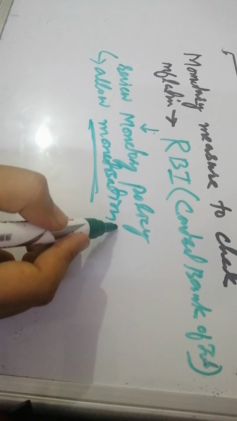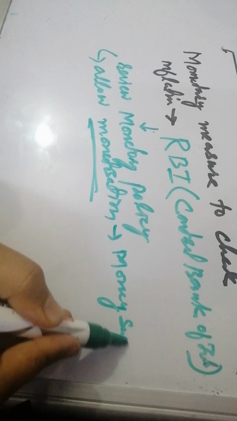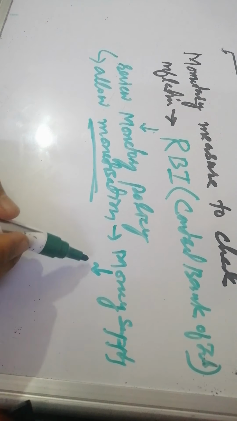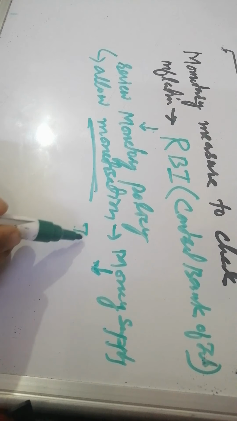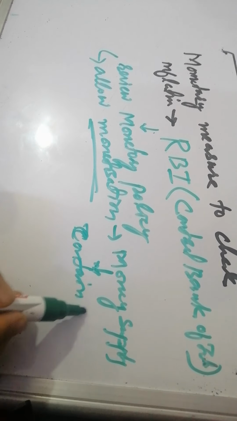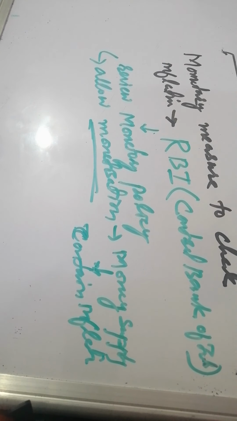It will ultimately reduce the money supply in the market. When the money supply goes down, what will happen? It can be used to contain the inflation, it will help in containing the inflation.